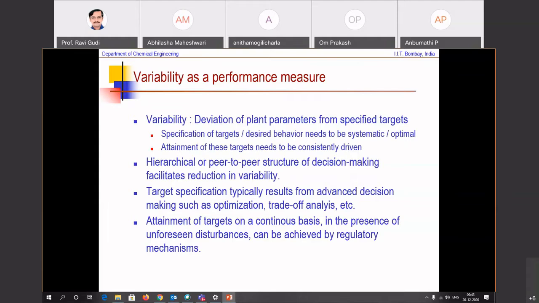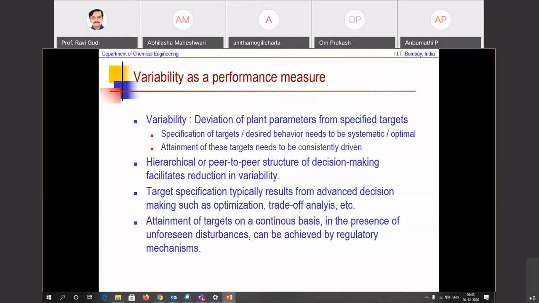There can of course be several, cost can be a performance measure, a balanced aspect of cost and variability could be a performance measure. But generally, variability is the key. Once you have variability narrow, everything else falls in place. So you want to make sure that you keep the variability as low as possible. Now, variability essentially means two things here, as you can see in the two sub-bullet points. Variability from what? Variability from the targets. Is the target specified in a systematic and optimal manner?